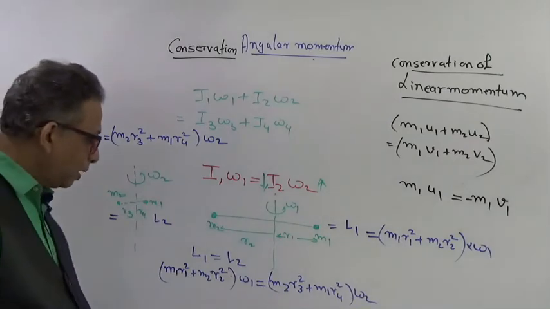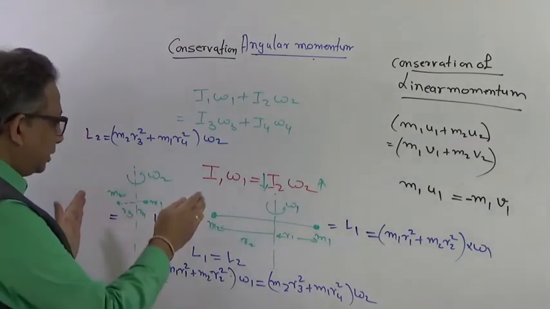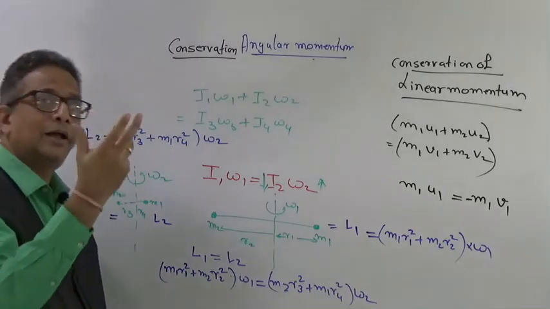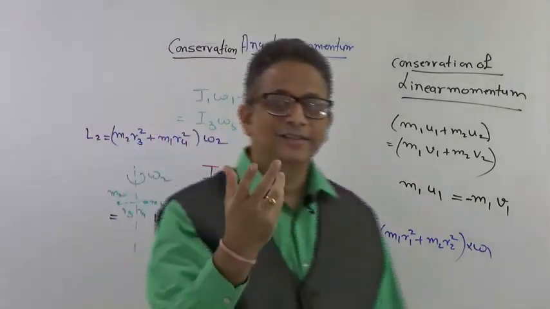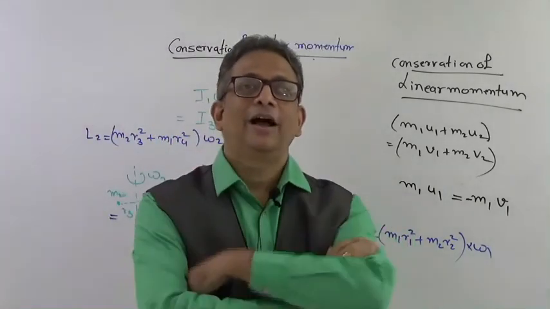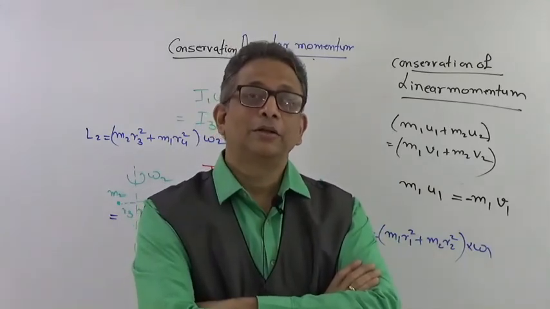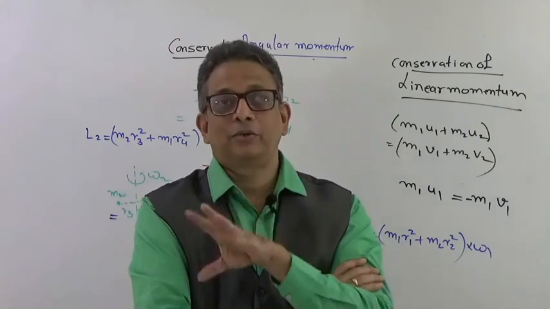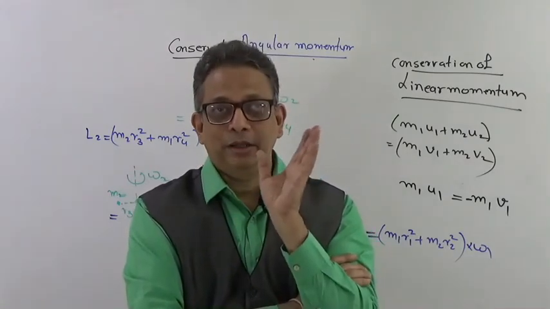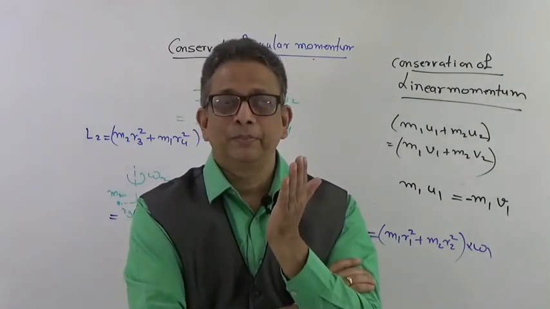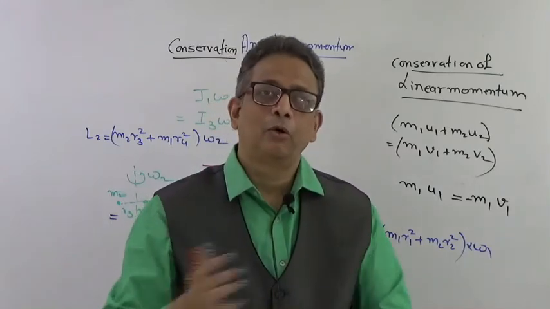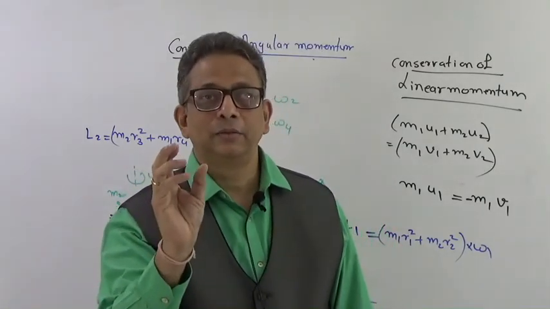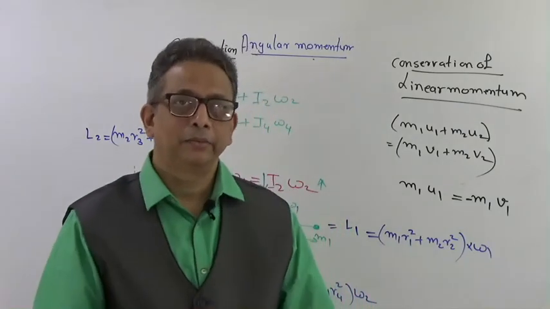Therefore, when the radius reduces, the system will start rotating at a higher angular velocity. It will start rotating with a higher angular velocity because the moment of inertia has decreased, and for the product to remain the same, because there has to be conservation of angular momentum. To compensate, omega will increase and the system will start rotating at a higher speed.